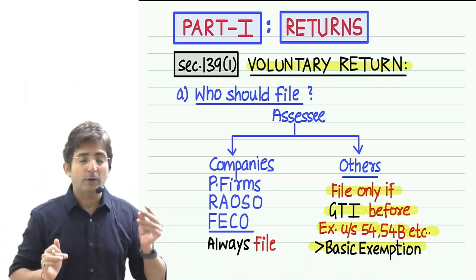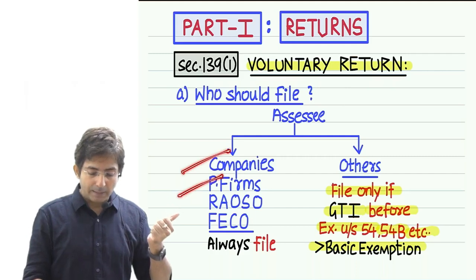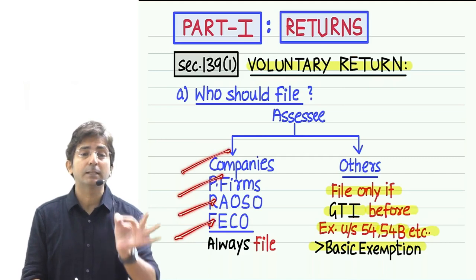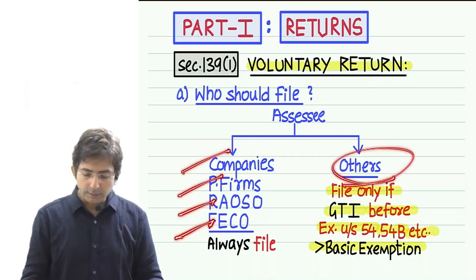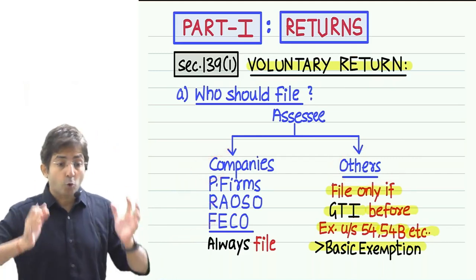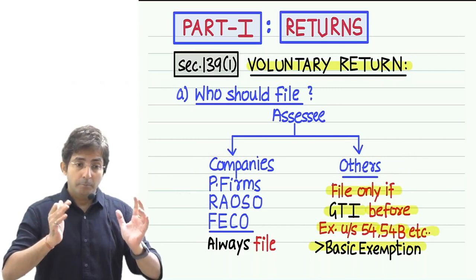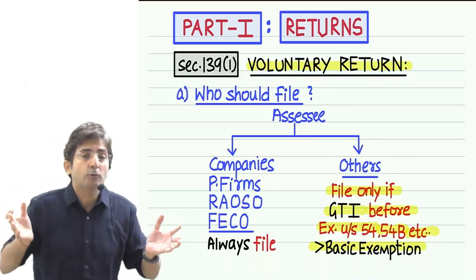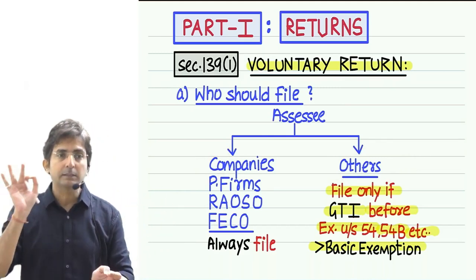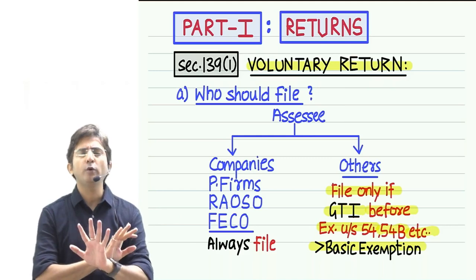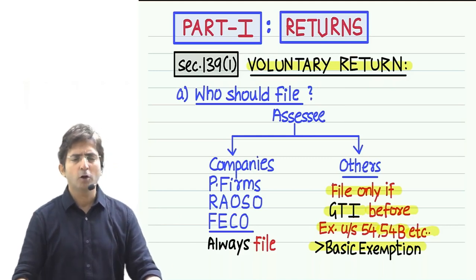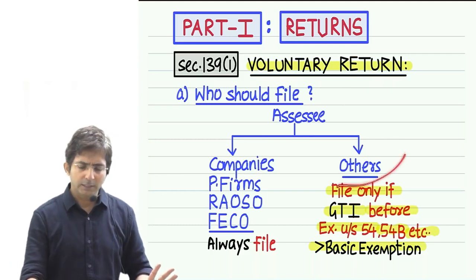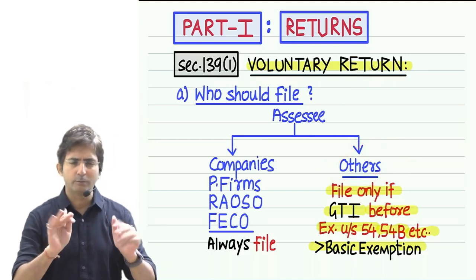Who should file? Companies, partnership firms, and so on, are compulsory to file irrespective of the size of the income. And for others, it is compulsory only if the gross total income before exemption under 54 exceeds the basic exemption of 2,50,000. Otherwise, no need to file the return. Because for small people, government is not interested. In other countries they say only if you have got good income, you file the return. Otherwise, not needed.